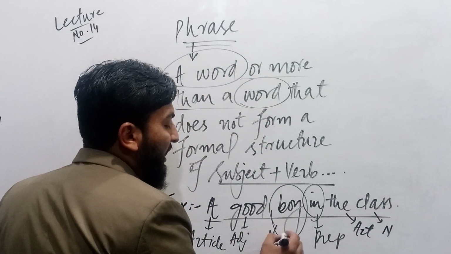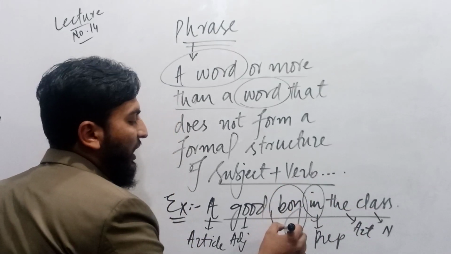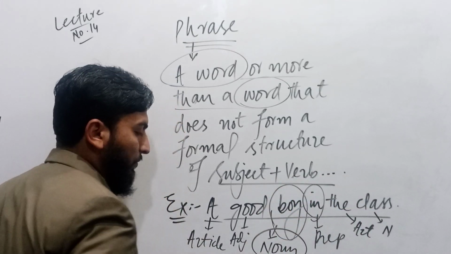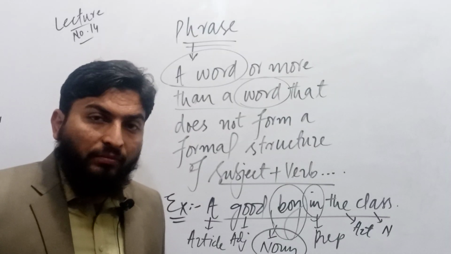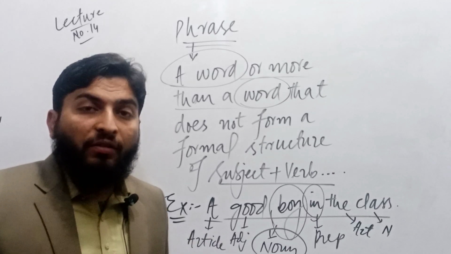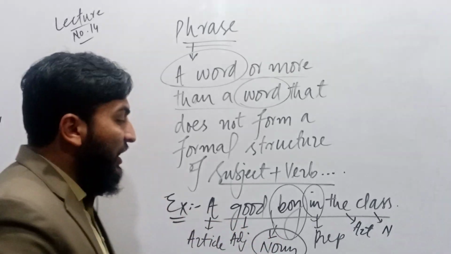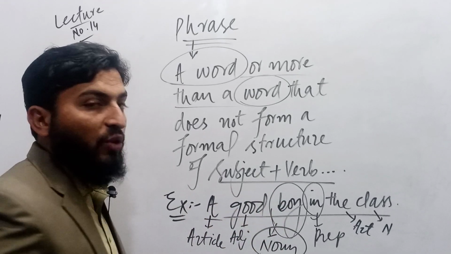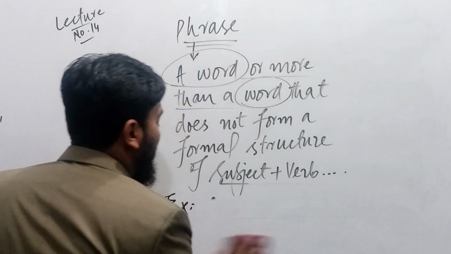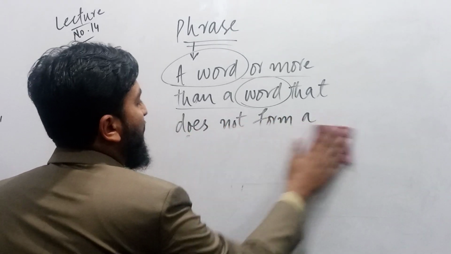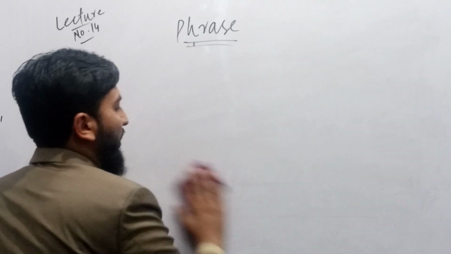It means that a, good, in, the, class, these all words are dependent on one word, that is a noun. It does not have any subject, it does not have any verb structure. So subject plus verb structure is not here in phrase. Therefore we say a good boy in the class is a noun phrase. Now let me tell you, phrase is defined as a word or more than a word that does not form a formal structure, as subject plus verb, etc.